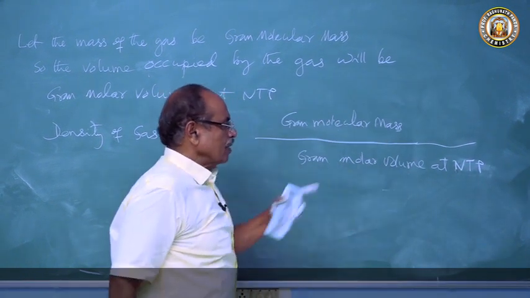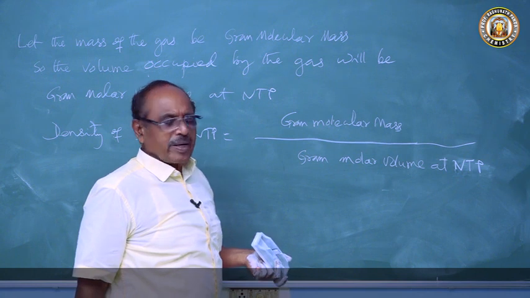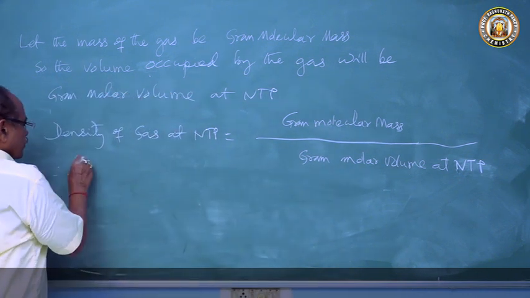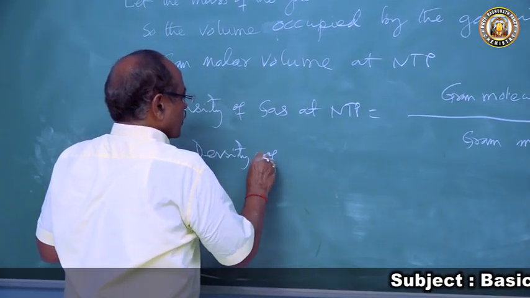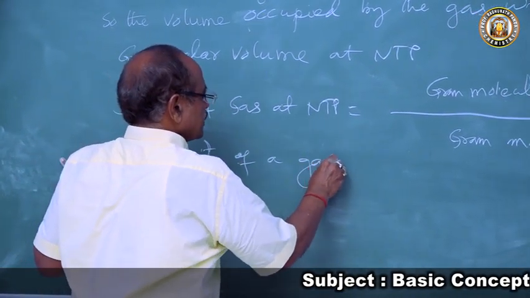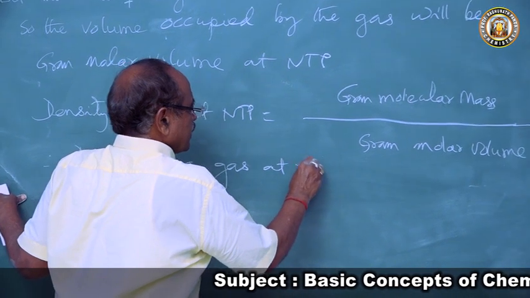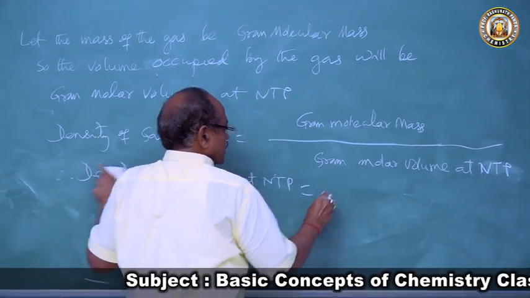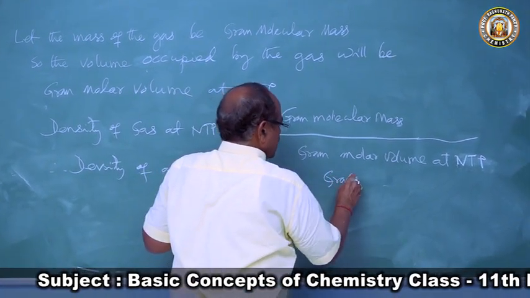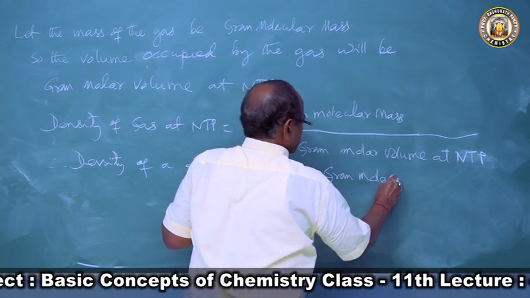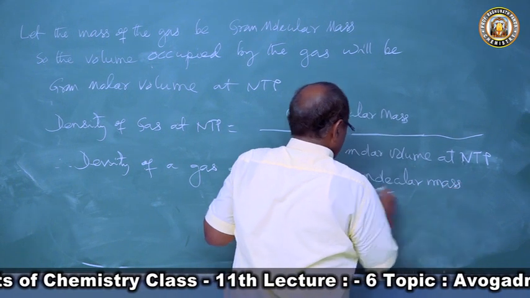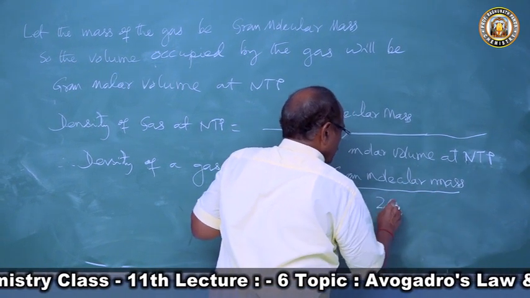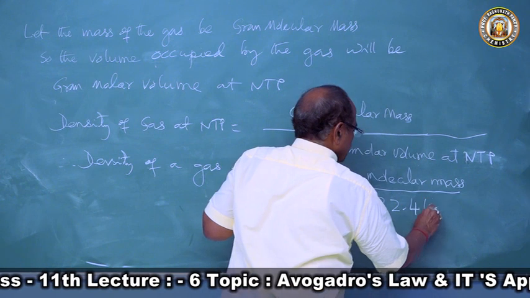The gram molar volume at NTP is a known quantity, 22.4 liters. Therefore, density of a gas at NTP is the gram molecular mass by 22.4 liters.